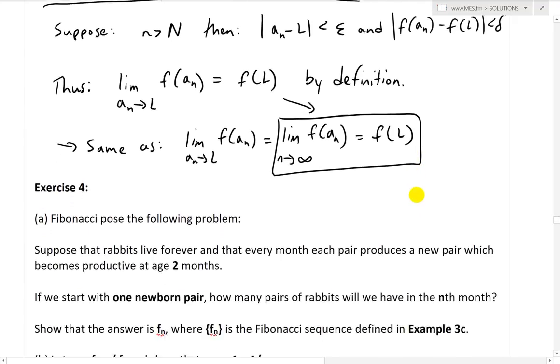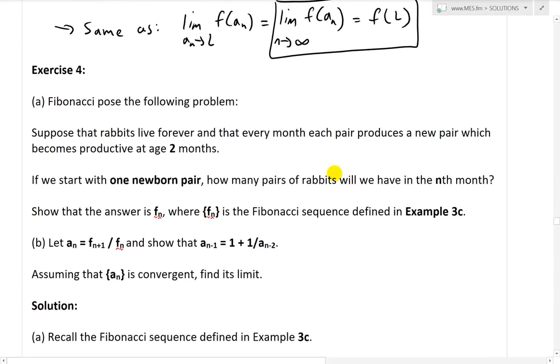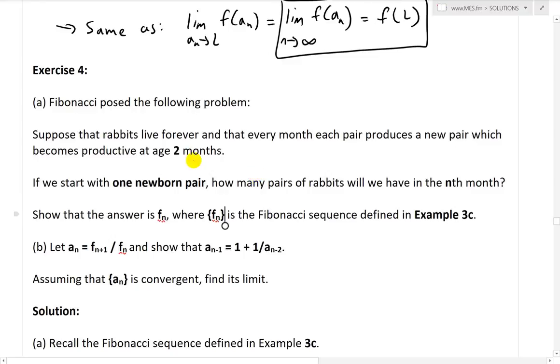Alright, so now let's finally get to exercise 4. This is the last of the exercises before I go over a mainstream overview of Fibonacci, and it has to do with the Fibonacci sequence. As I illustrated before, part A states: Fibonacci posed the following problem. Suppose that rabbits live forever and that every month each pair produces a new pair which becomes productive at age 2 months old.